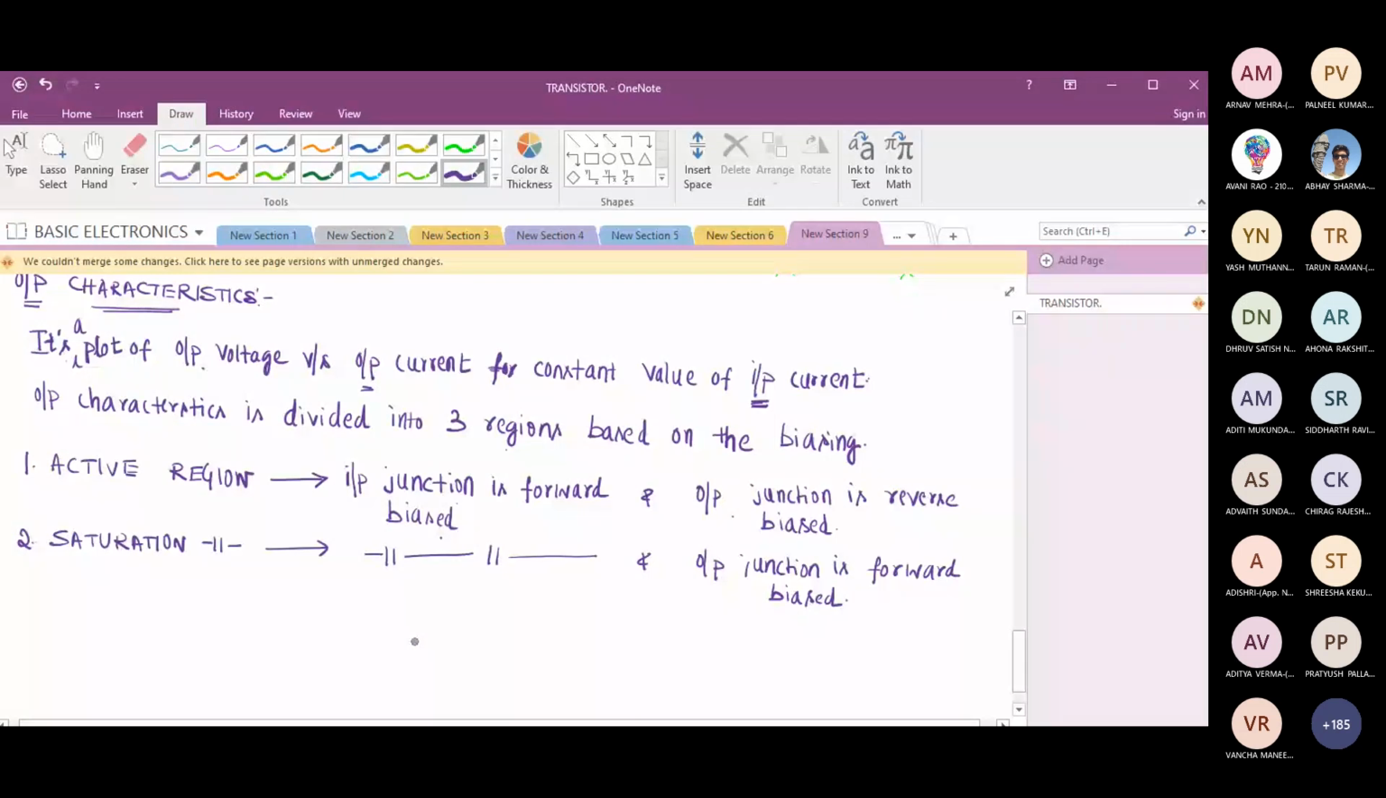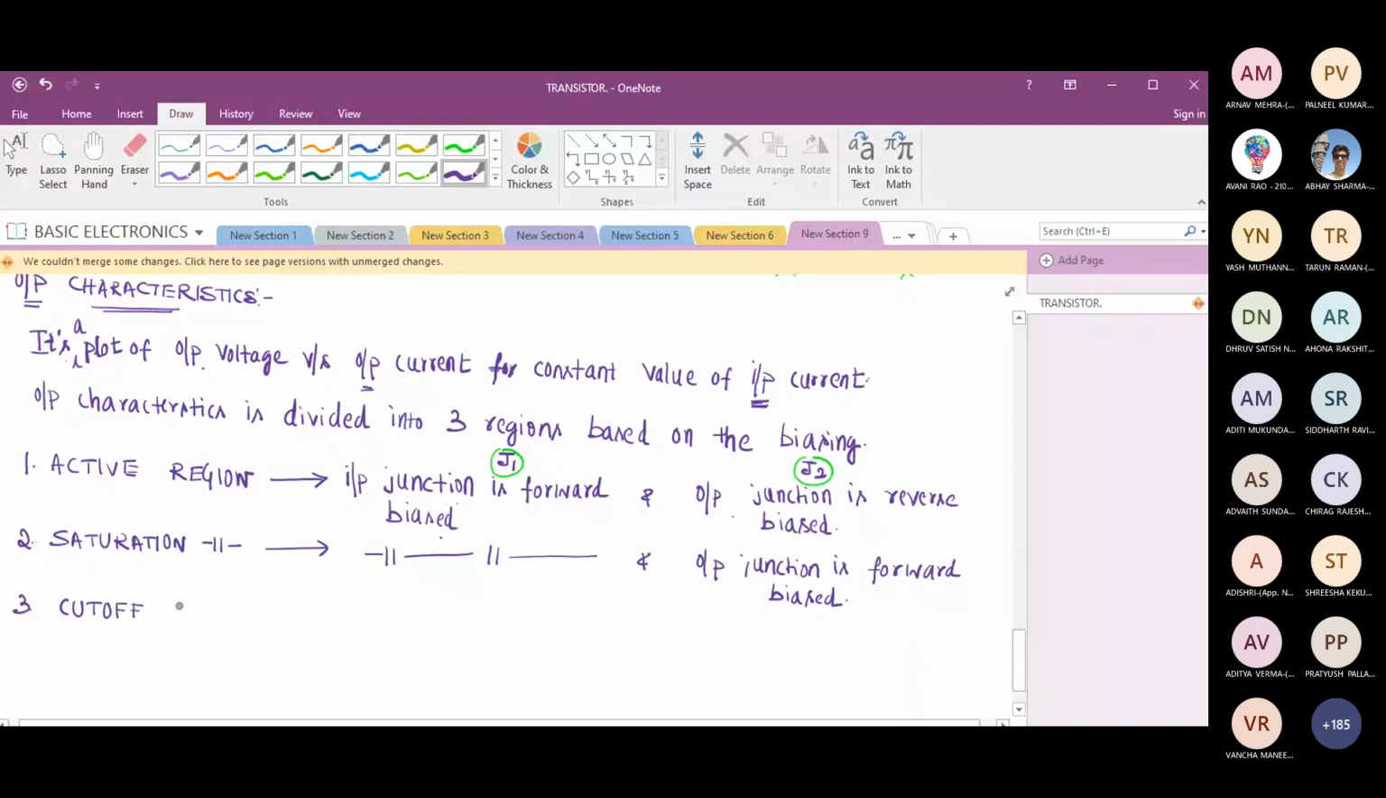When I say junctions, what are the junctions we have in a transistor? J1 and J2. Okay, please keep this in mind. When I say junctions, the junctions are J1 and J2. I hope it is clear. The third one is cutoff region.